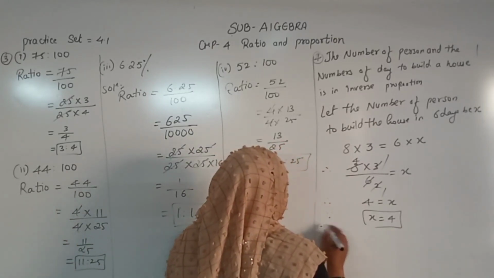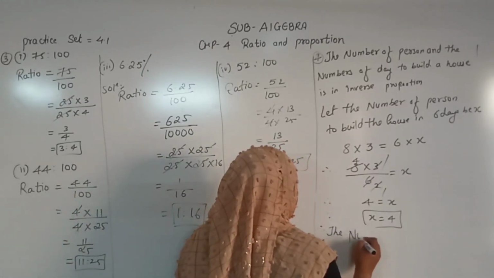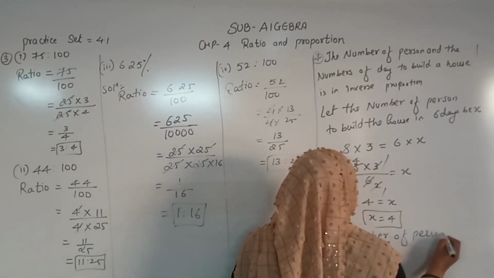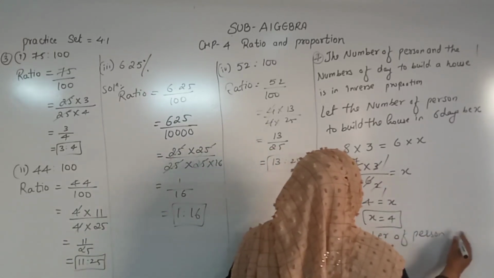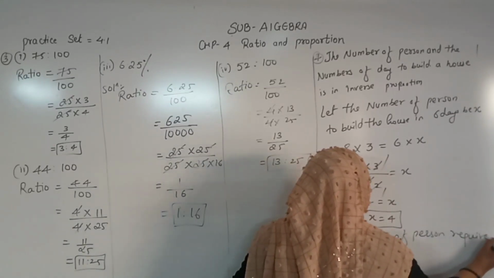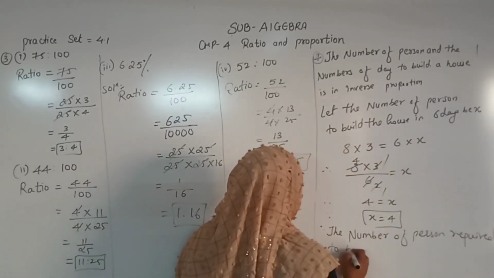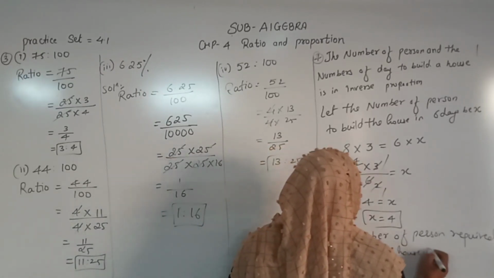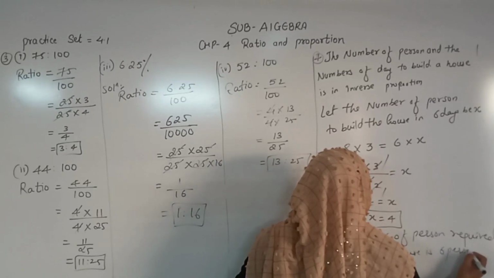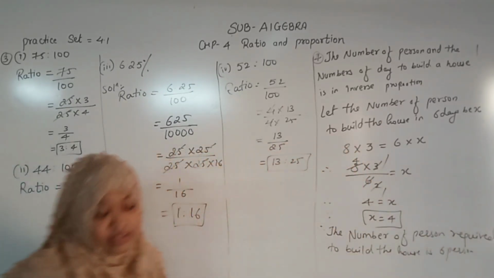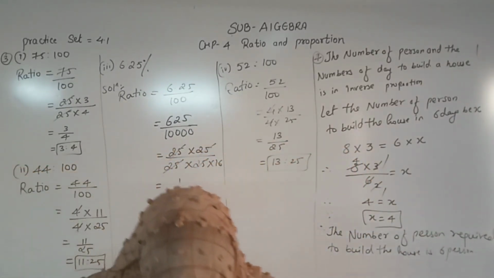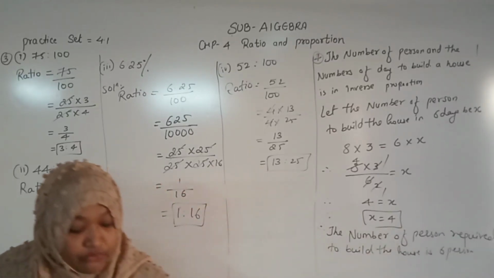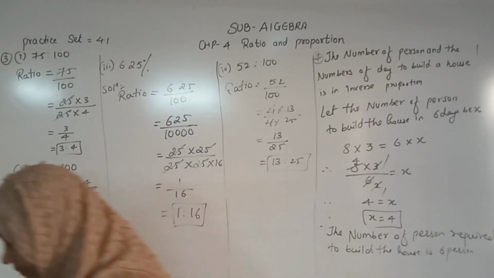Last but not least, therefore the number of persons required to build the house is 4. Right? Chalo. Understood? Come on, write fast. So we will go for the next question, number 5. Do it fast.